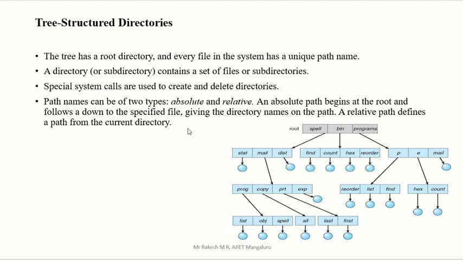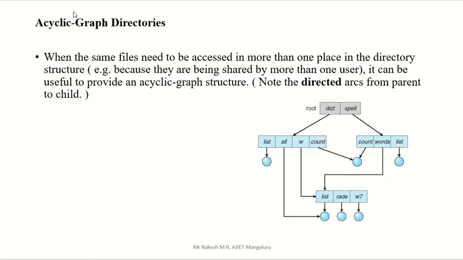But in order to make that possible, we are going for another manner, that is an acyclic graph directory. Here you can see first we have one directory, that is the root directory. It will create another directory, or it will save one file. Here dict will create another directory, and spell will create another directory.